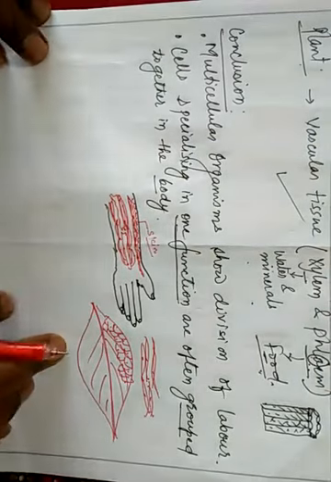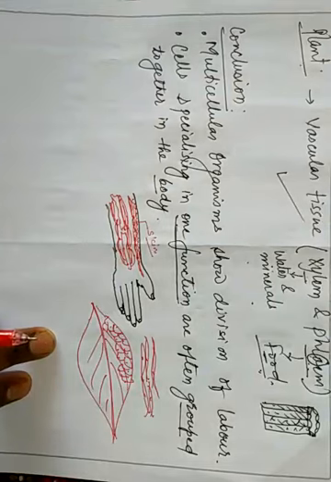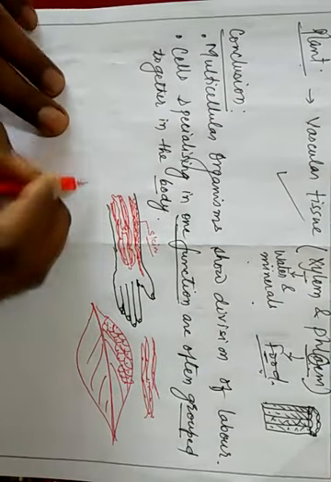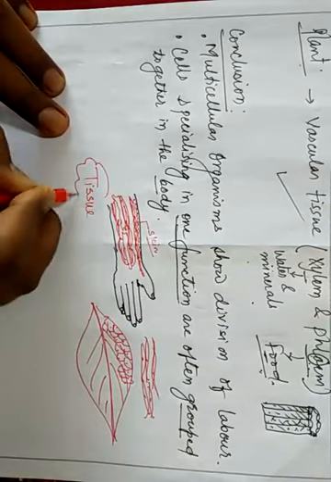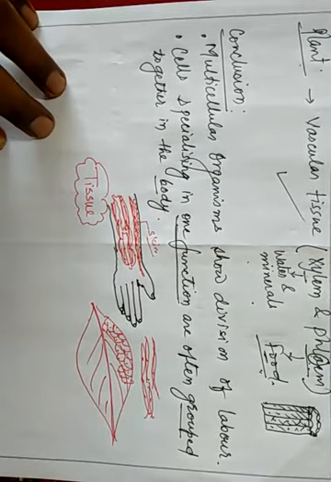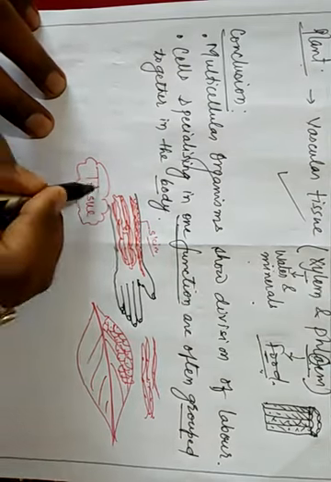Clear? So now we are discussing about this tissue. So let us try to understand who had used tissue first and what is its origin.